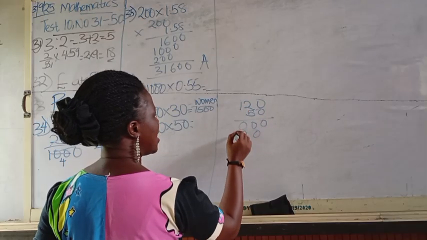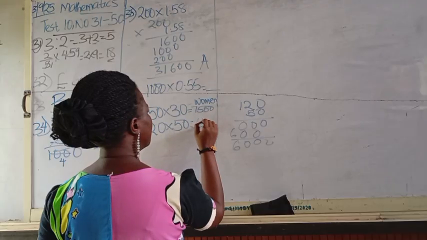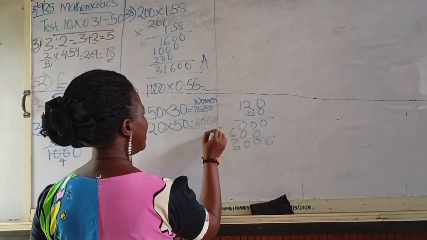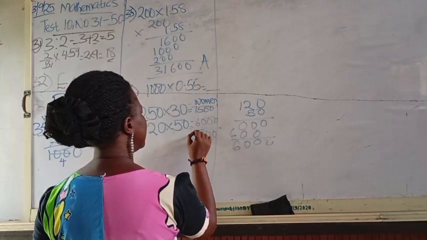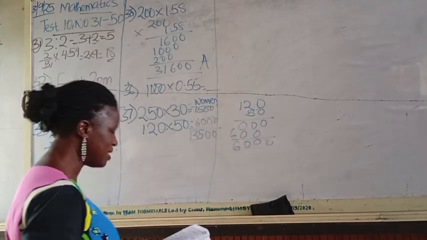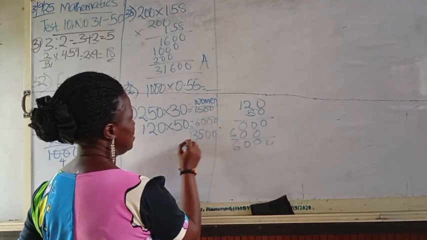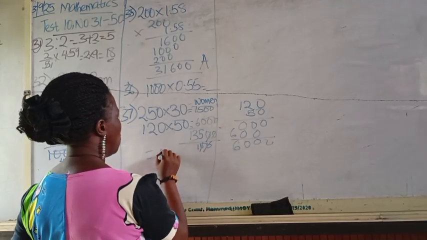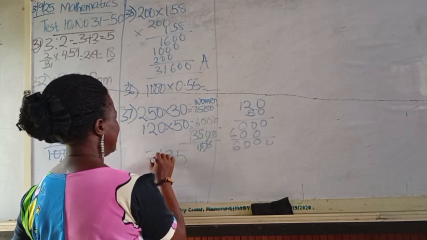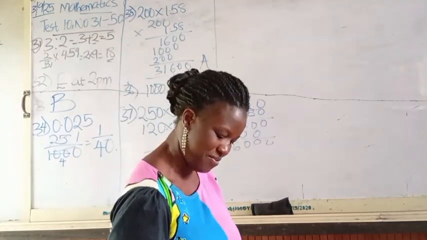So that is 6,000. When you add this together, we have 13,500, but this is still in kobo. So you divide it by 100. So we are having 135 naira. So the total money that will be collected there is 135 naira.